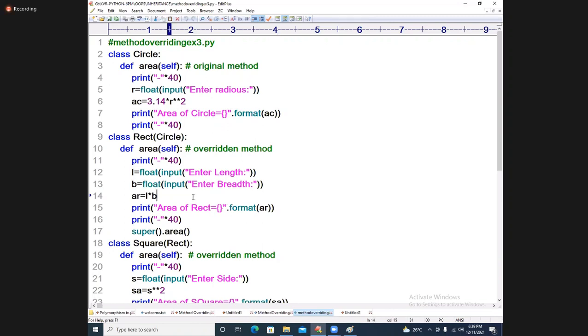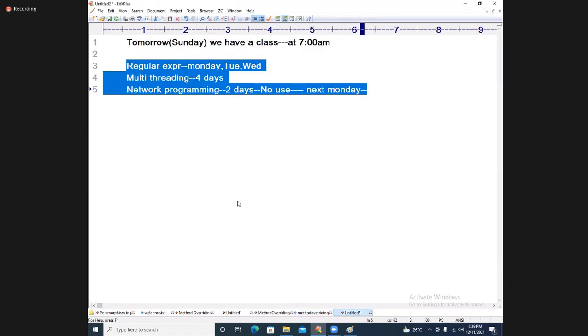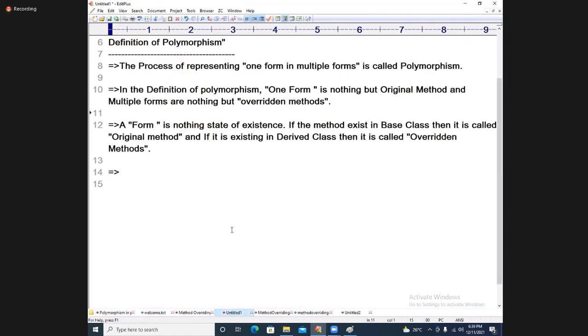Okay, let us come to the topic part. Polymorphism is nothing but the process of representing one form in multiple forms. Data analytics is in the form of data science, and those things will be part of our data science.